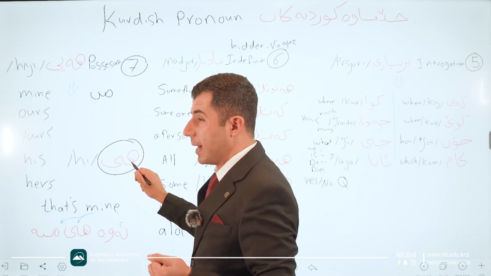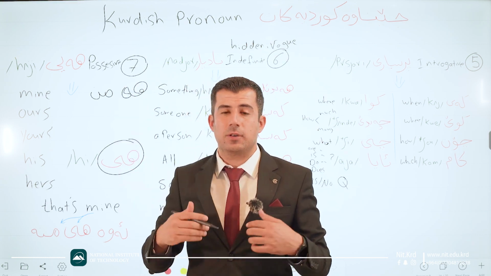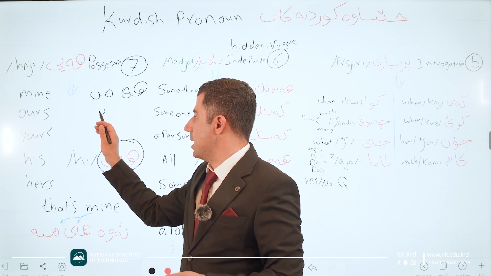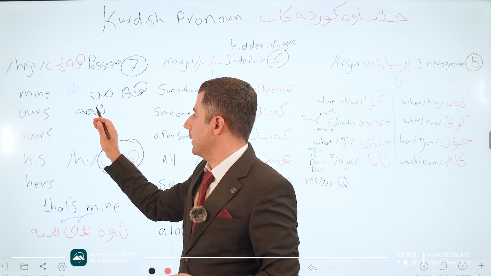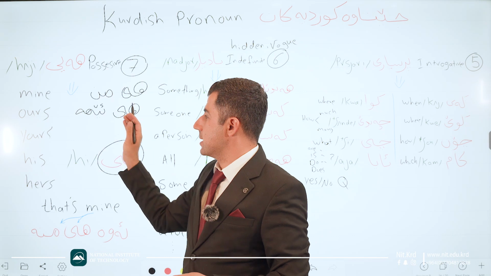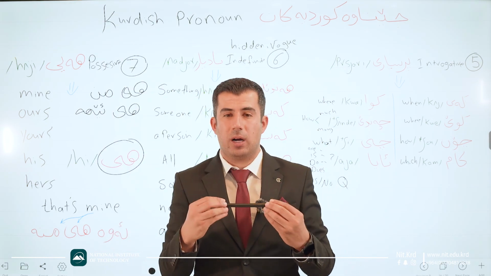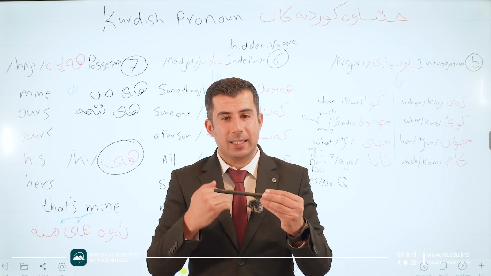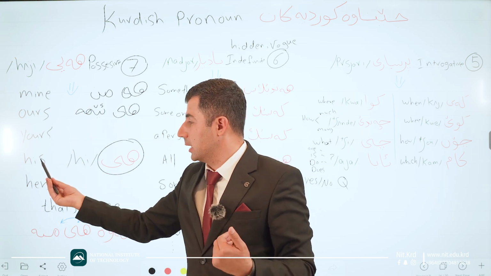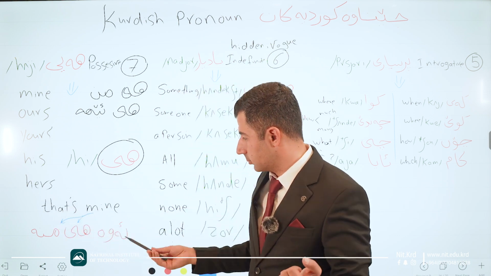Good. Write down, if I add this one, himin, this is the possessive pronoun in the Kurdish language. For example, ours means Emma. Okay, Emma. He, Emma, is the possessive pronoun. For example, this pen is mine. Yours, he, Ella. The same.